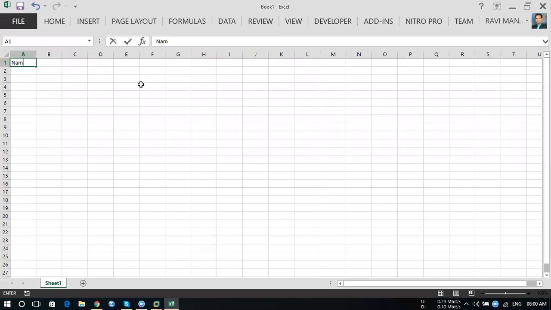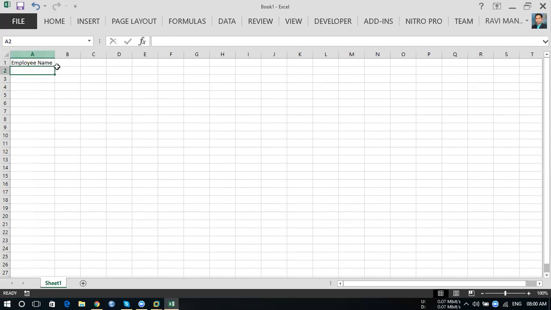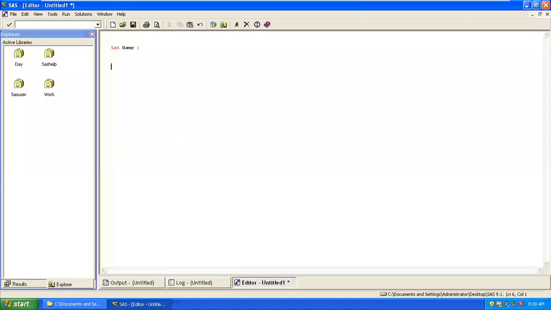So here you can keep name. Let's say I'm keeping it as employee name. I can keep this as a column, correct? But it says this is not allowed. Here we can keep it, because we are not using this Excel for different purposes, for combining purposes.